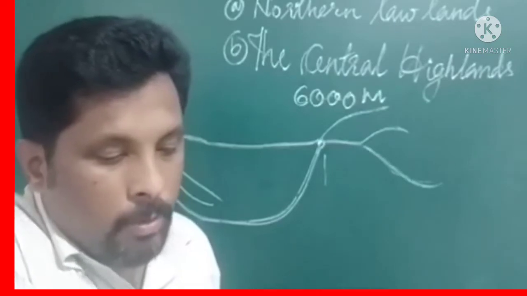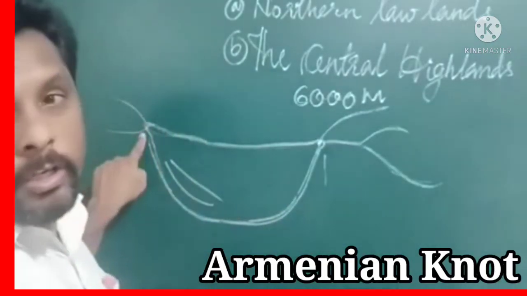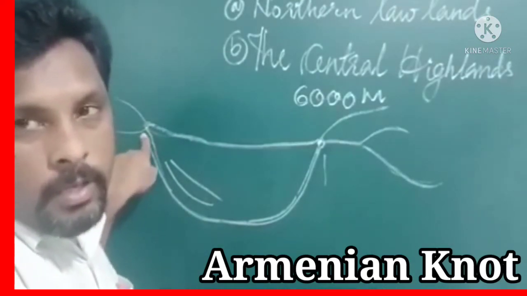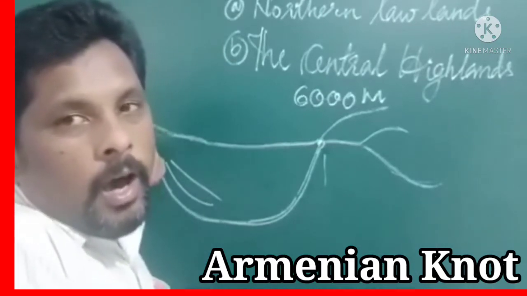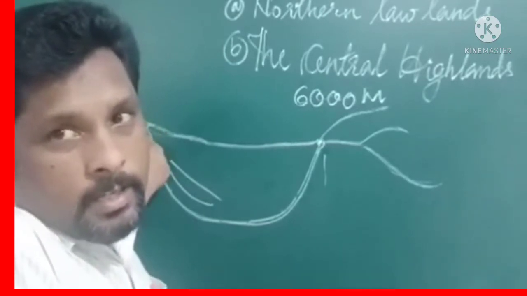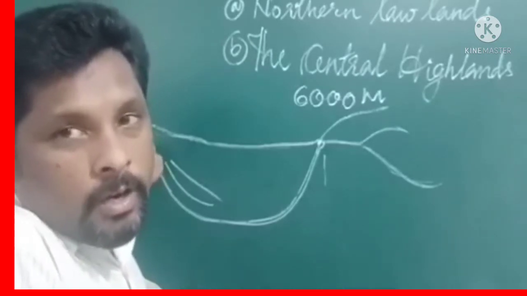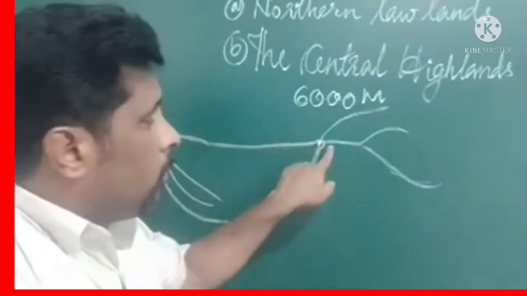Okay, the Zagros Mountains converge at the Armenian Knot. Another important knot, the Armenian Knot. The Zagros mountain system is mixing with the Hindu Kush in the Armenian Knot. Knot means a junction of mountains, a joining place of mountains. What is the name of this area? Armenian Knot. What is the name of this junction?